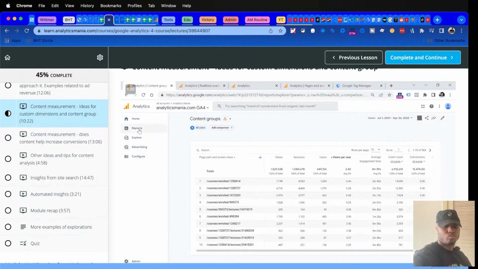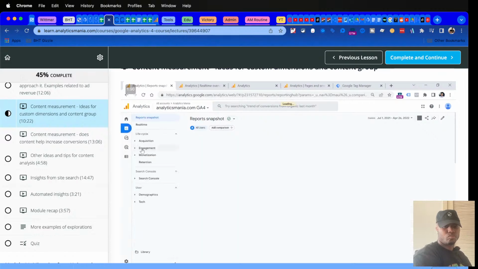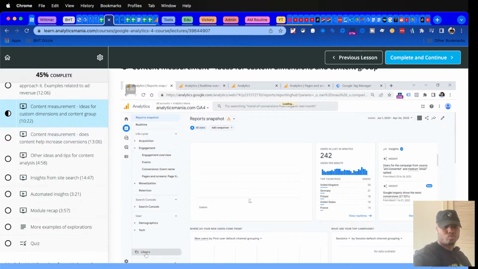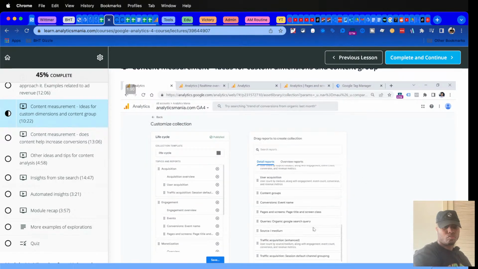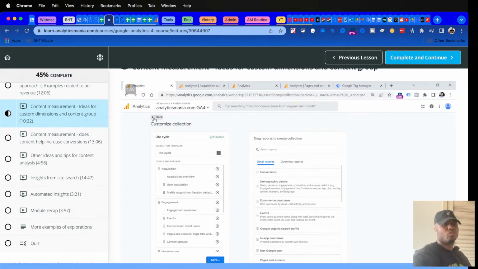So let's go back. And then if you don't see the sidebar, or something else is not working, you can go to reports, then engagement. We don't see that report yet here. So I will click library, and then in the lifecycle, I will click edit collection. And then here in the engagement section, I will add the content groups report right here somewhere. Click save, save changes to the current collection. And then let's see what we have. Let's go back.